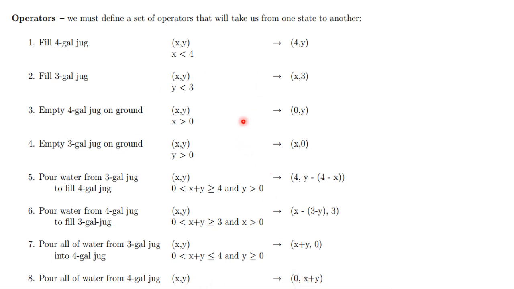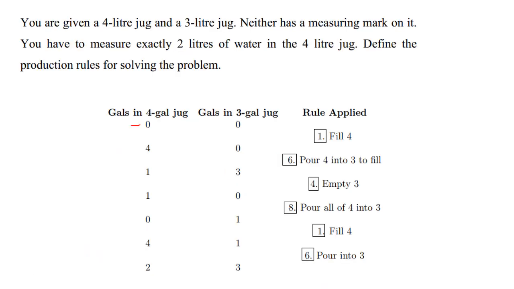We have to select appropriate rules from these in order to get exactly 2 liters of water in the first can. Initially, both cans contain 0 water. We apply rule 1, that means fill the 4-liter jug. After this operation, we get the state (4, 0). Now we apply rule 6, that means we pour water from the first can into the second can. The second can can hold only a maximum of 3 liters, and the remaining 1 liter stays in the first can.